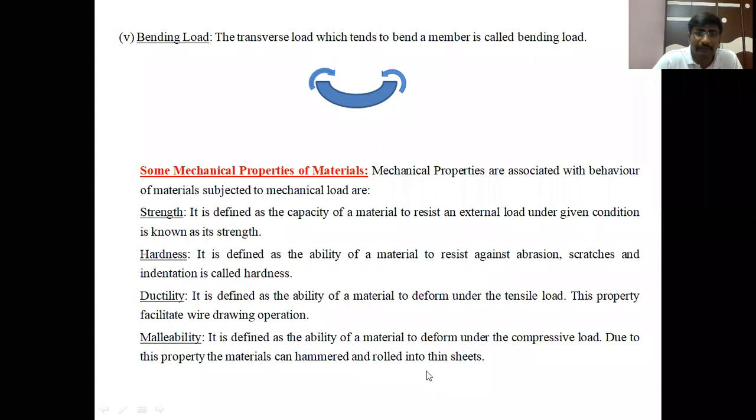Bending loads like this: one load is acting in anti-clockwise direction on the left end, and clockwise direction on the right end. Or clockwise direction on the left end, anti-clockwise direction on the right end. Due to these two types of load acting at the ends of the beam, the member is trying to bend like an arc of a circle. So the load acting on this type of member is called the bending load. Clear?